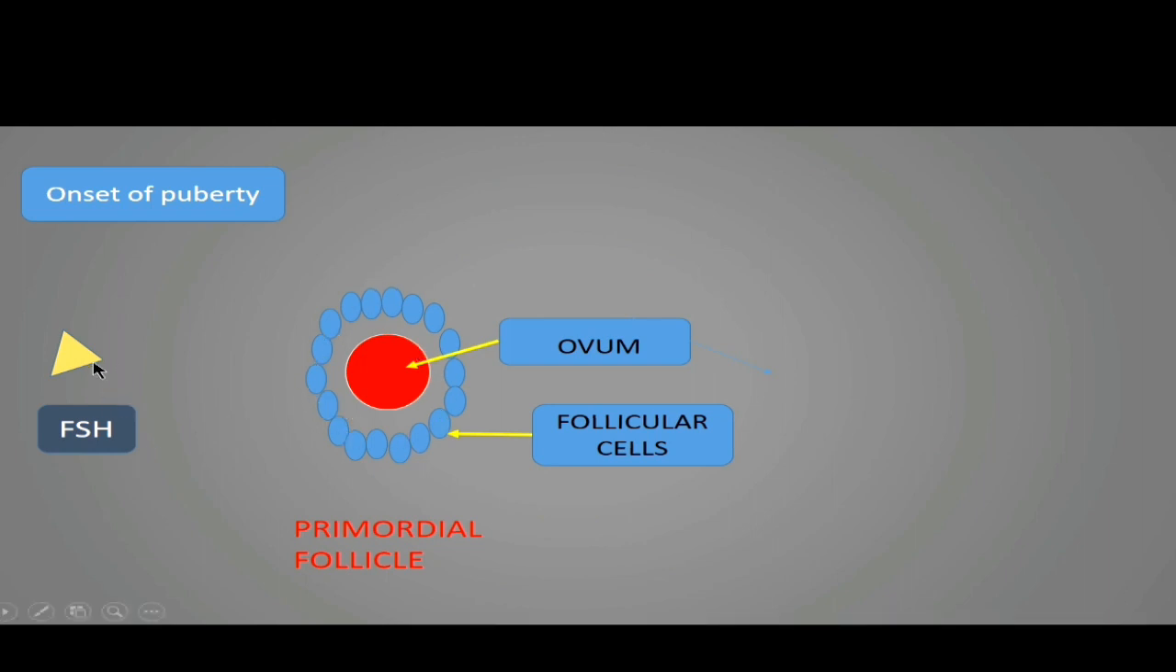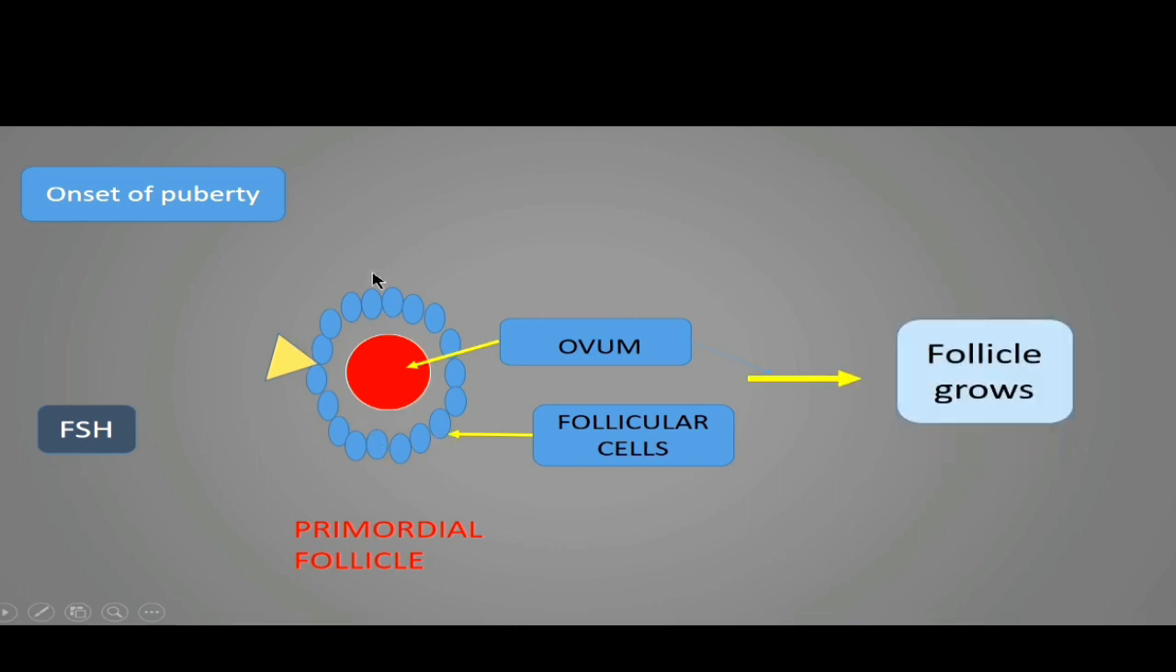So this FSH from the anterior pituitary will now act upon these primordial follicles. Just see, this is the molecule of this FSH. It acts upon this primordial follicle. After the FSH molecule binds to the primordial follicular cells, what happens? This follicle starts to grow. So this FSH helps to grow the follicle, or it stimulates the follicle to grow in size.